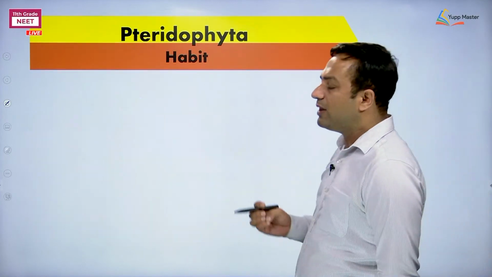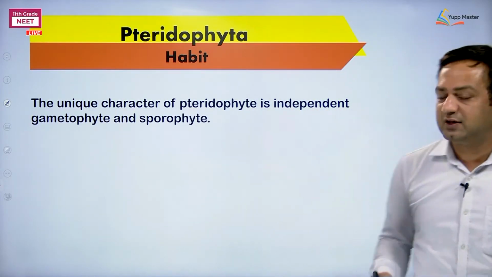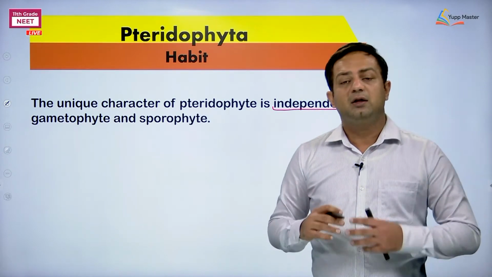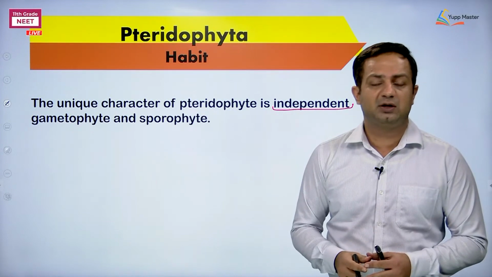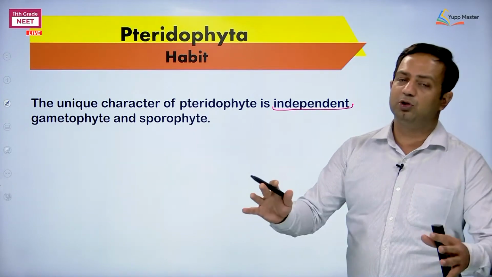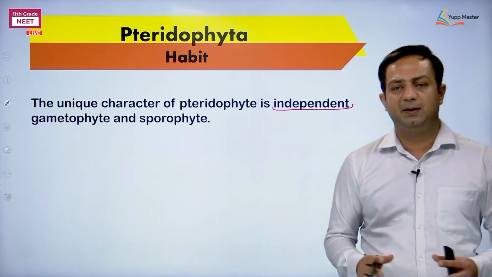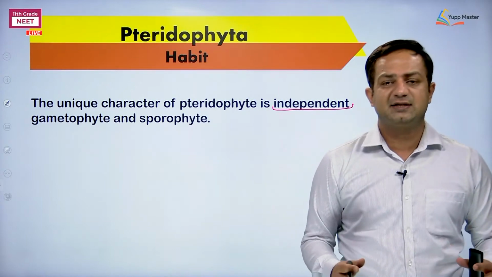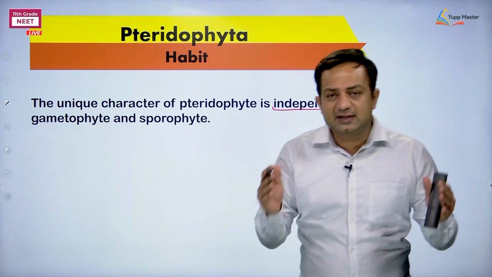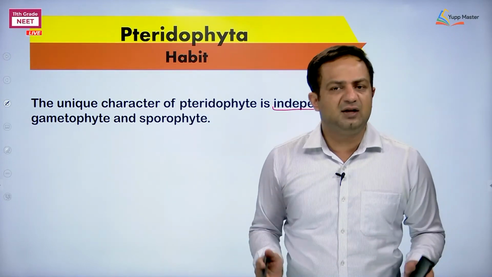Next, the thing about habit. So obviously the sporophyte is dominant, and if the sporophyte is dominant, the sporophyte is independent as well. Clear? The unique feature which we used to say about the Pteridophyta members is that they have gametophyte and sporophyte both independent. This is the only group. Pteridophyta is the only group in Kingdom Plantae where we are discussing that both gametophyte and sporophyte exist for a considerable duration, plus both gametophyte and sporophyte are independent.